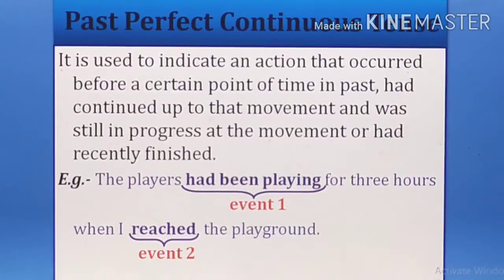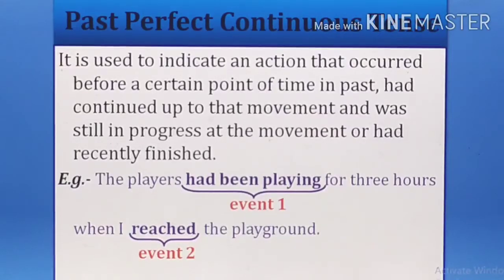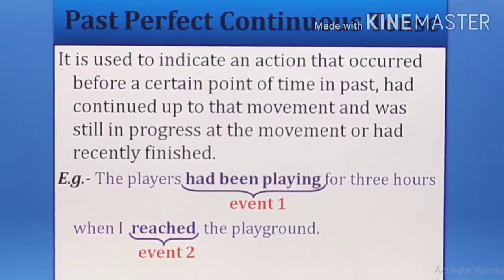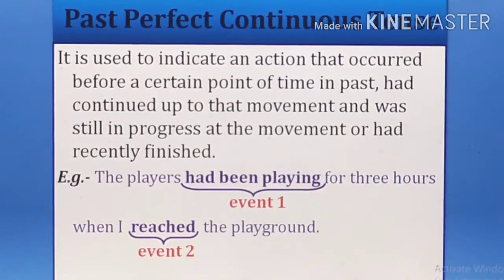Example C: the players had been playing for 3 hours when I reached the playground. I reached the playground means I am talking about the past only. When I reached the playground, I saw the players had been playing at that moment. Everything, the action was going on, it was started before in the past, it was going on in the past when another action took place in the past. Everything will be of the past only.